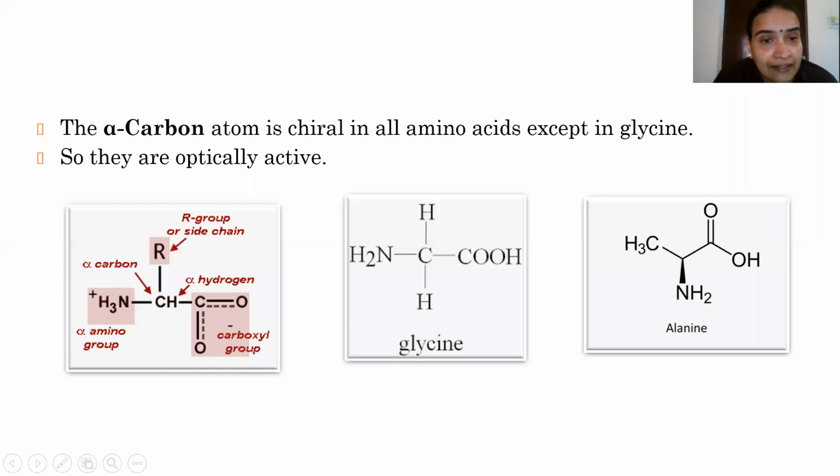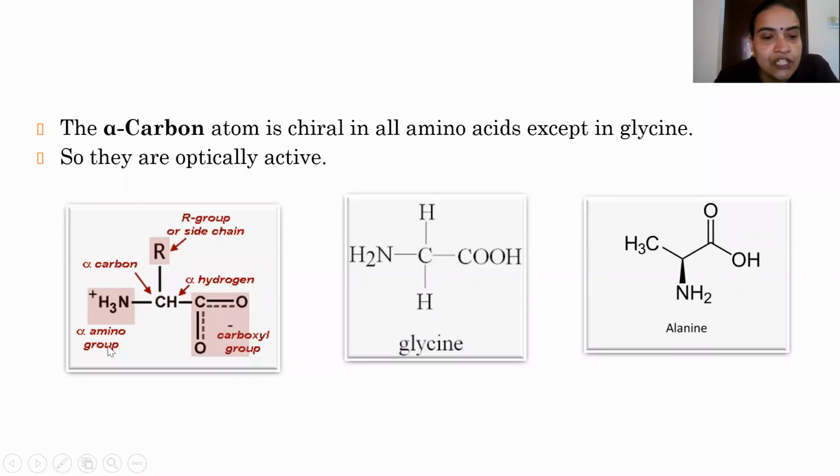Alpha carbon. And in these 20 amino acids, what's happening? Here again, the amino group, the second functional group, is also present on the same alpha carbon. Among the 20 amino acids, I have already told you one is an example of an amino acid which is not an alpha amino acid, that is proline. Apart from that, in the entire 19 amino acids, the amino group and carboxyl group are both present on the alpha carbon atom. That is why these 19 are termed as alpha amino acids.